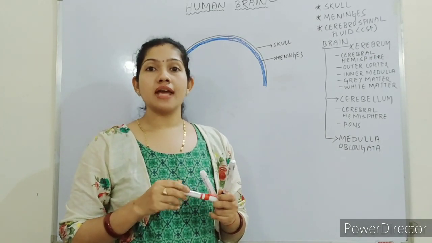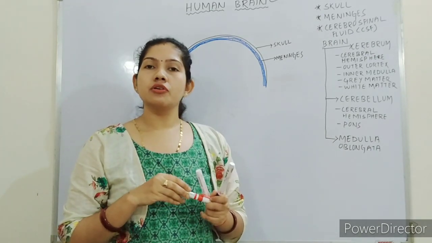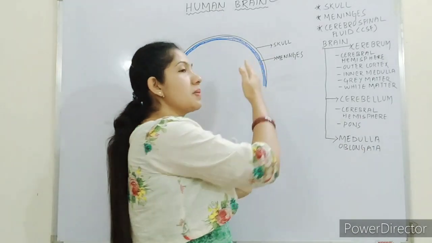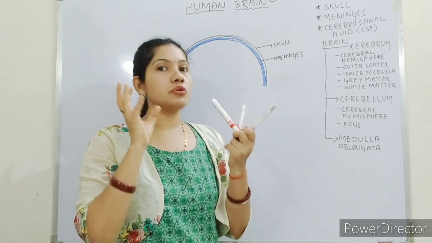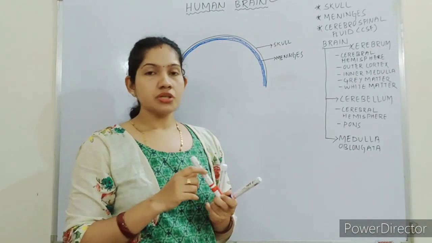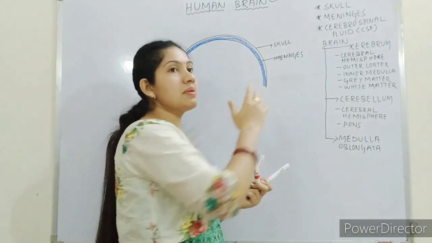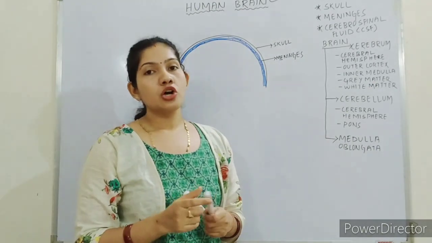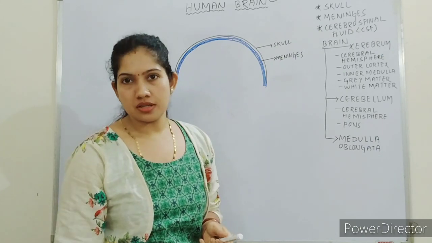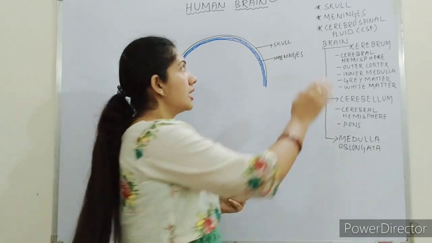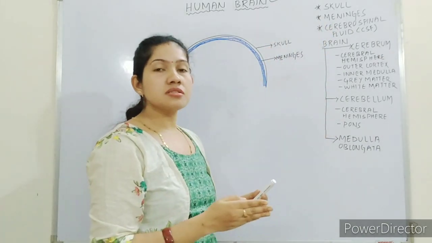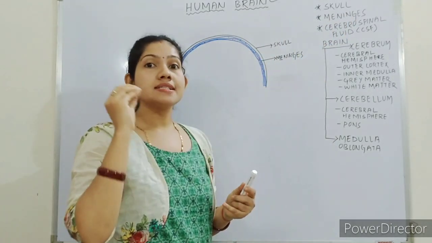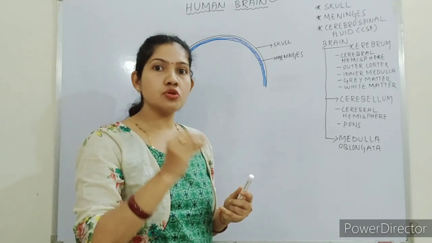Whenever we get any shock or any mechanical injury, this cerebrospinal fluid helps to protect our brain. So, got it? Skull and meninges are the two coverings of the brain which protect the brain externally. And inside the meninges we have a liquid known as cerebrospinal fluid, CSF.